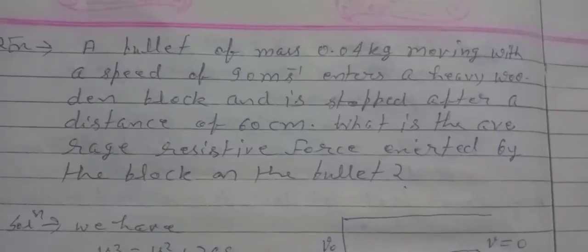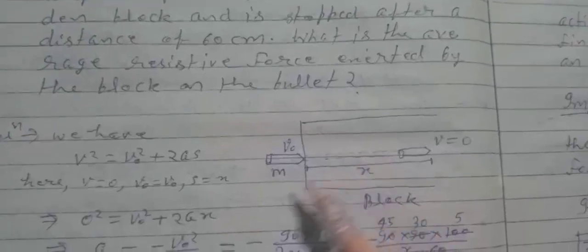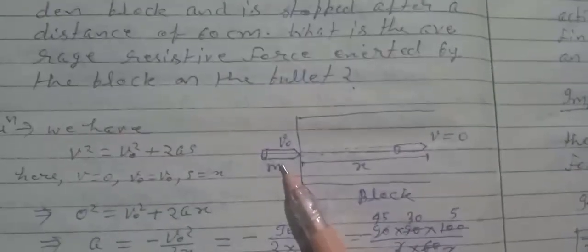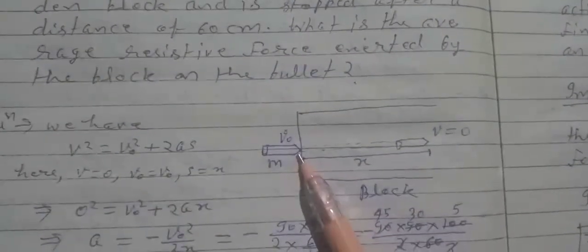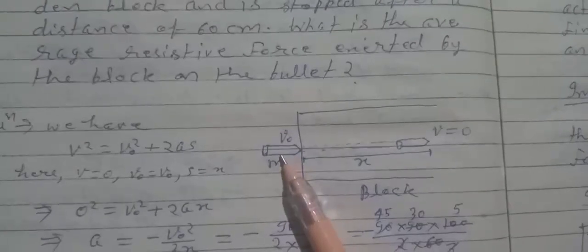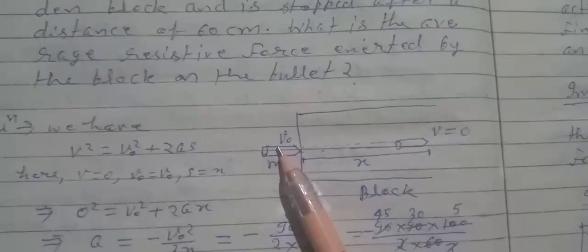Let's first discuss the situation. Here a block is shown. Now a bullet hits the block at this point with velocity v naught, meaning the initial velocity of the bullet is v naught.